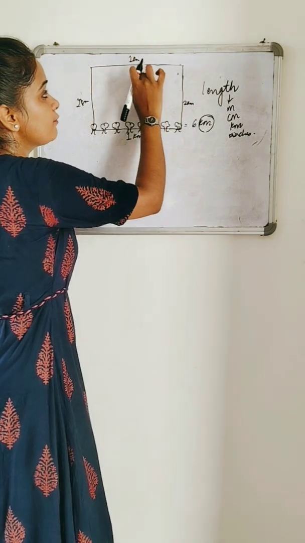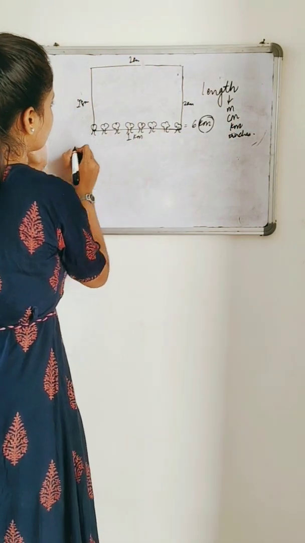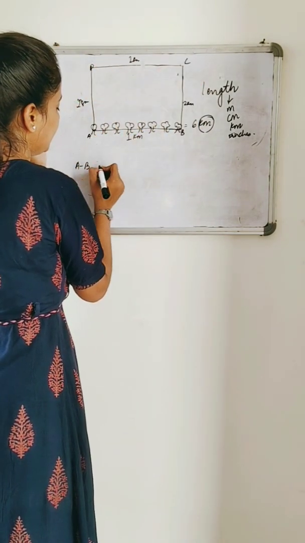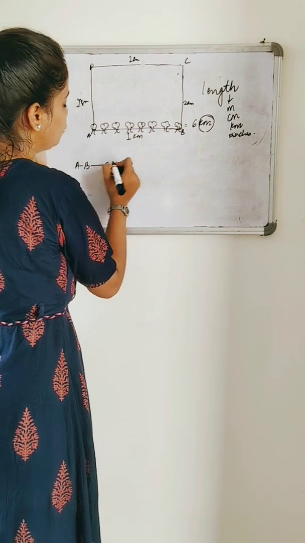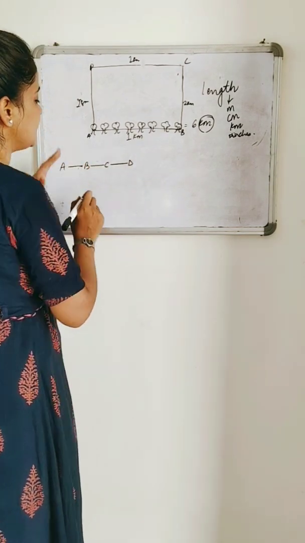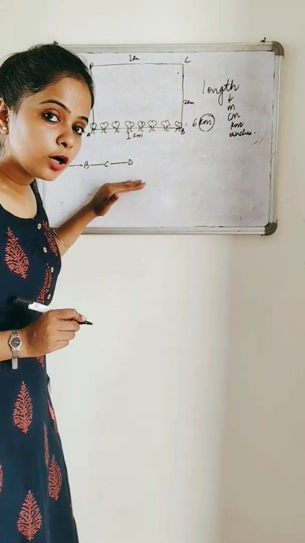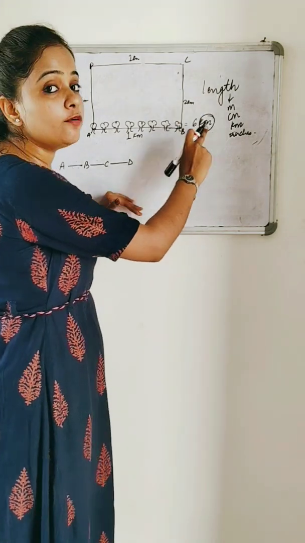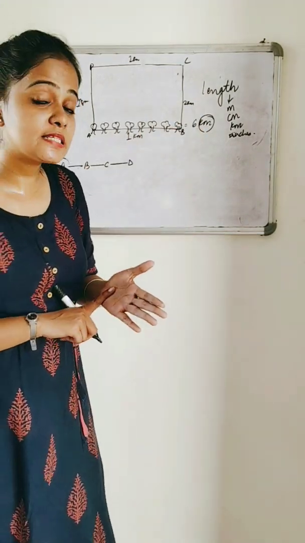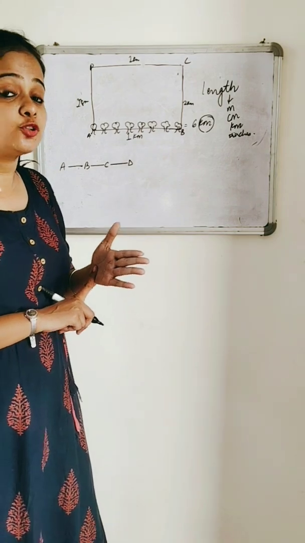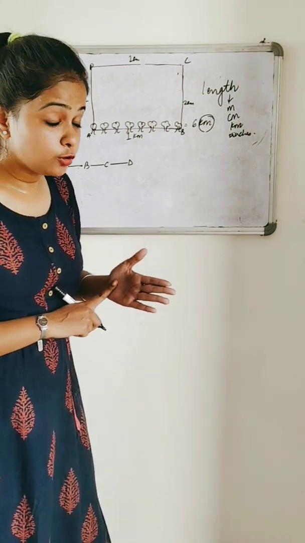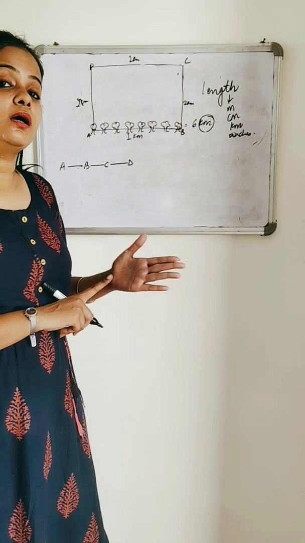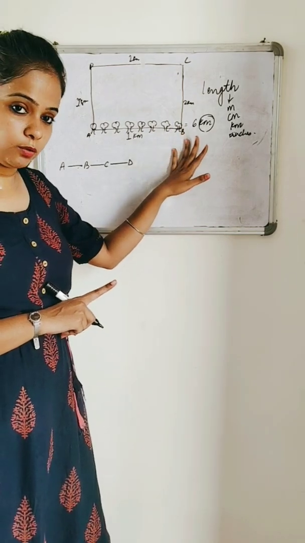Why? Because for example, if I want to break it, and I label A, B, C and D, and I break it into A to B, A to C and A to D, we can see that it comes out to be a straight line. And when we talk about a straight line, we are talking about the unit of length. So that is why perimeter takes the unit of length. It's a very important note that you should always remember. You should never forget to write units along with the total answer which is given. Okay.